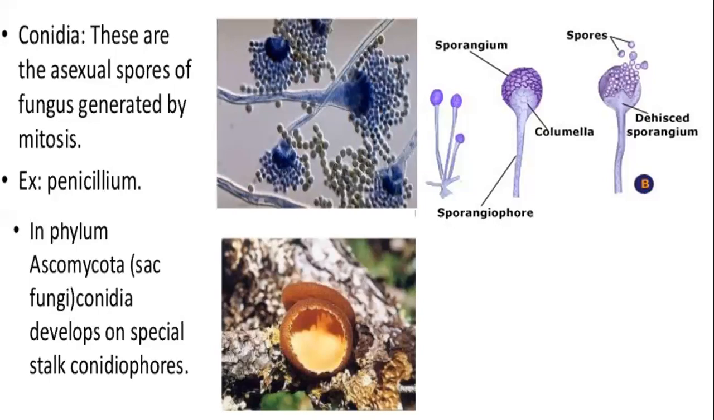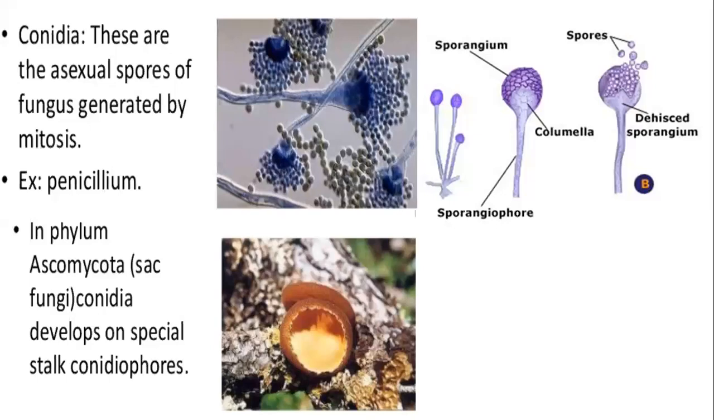Example, penicillium. You know penicillium is a fungus, right? In phylum Ascomycota, that is the sac fungi, conidia develop on special stalks called conidiospores. Ascomycota, mycota का मतलब होता है fungus. Ascus का मतलब होता है sac. Okay, Ascomycota is sac fungi.